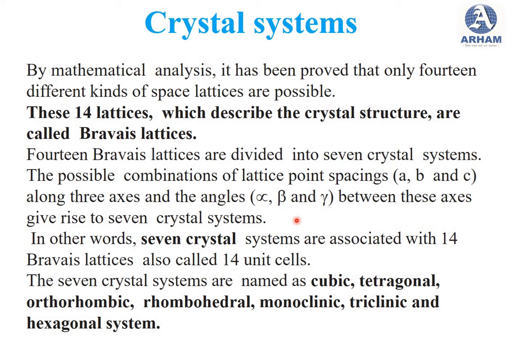These 7 crystal systems are associated with the 14 Bravais lattices, also called the 14 unit cells. The 7 crystal systems are named cubic, tetragonal, orthorhombic, rhombohedral, monoclinic, triclinic and hexagonal.